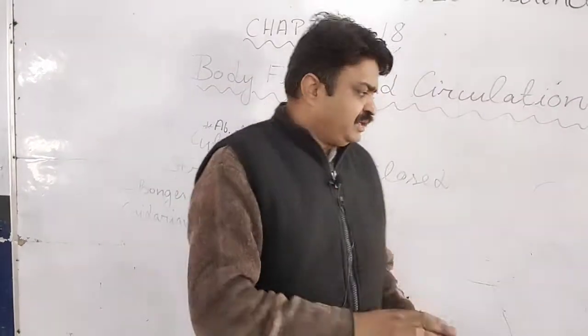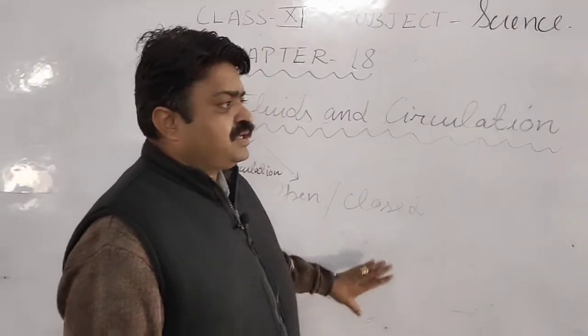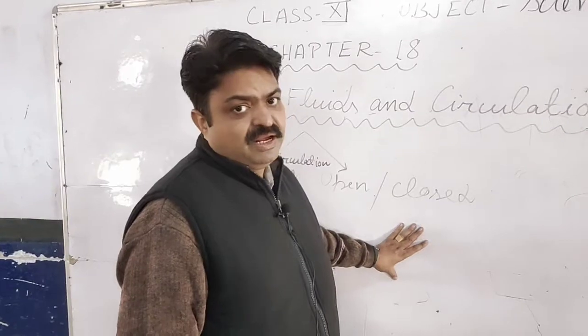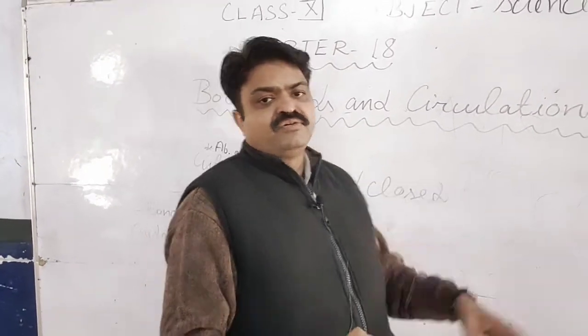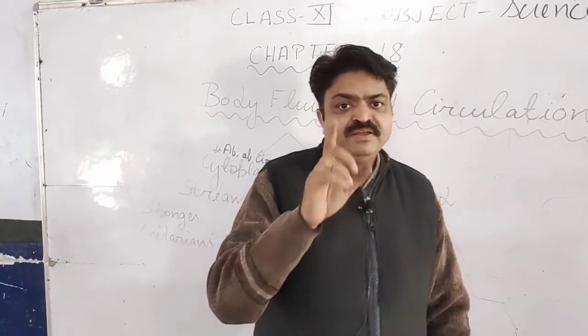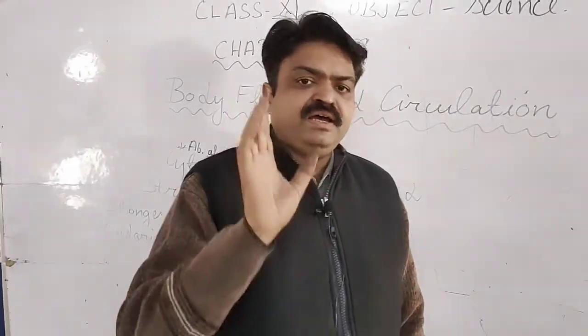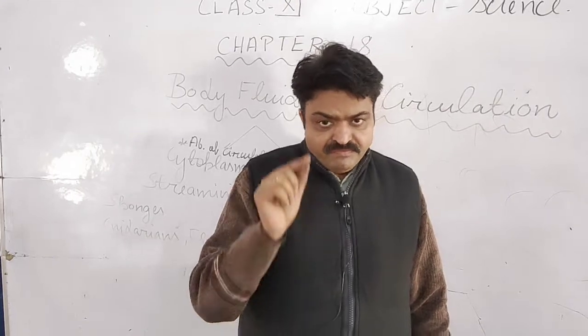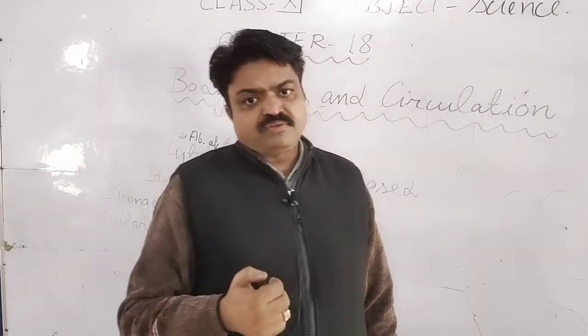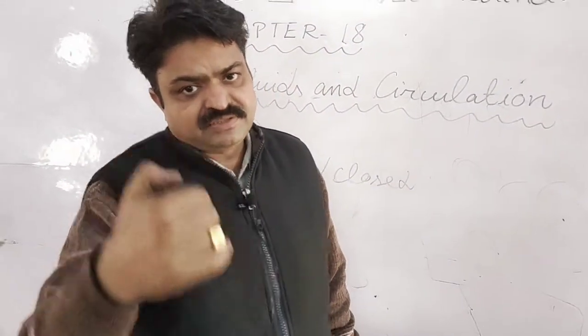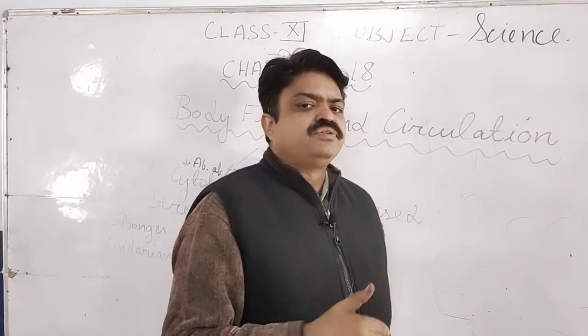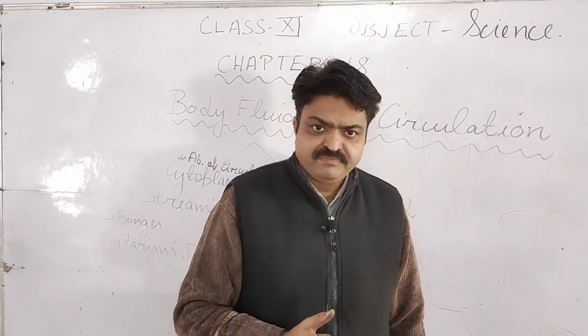So they have a proper circulatory system, and that proper circulatory system is known as the closed circulatory system, and it is facilitated with the help of the heart, students. With this, in the closed circulatory system another system is also found, known as the lymphatic system, students.